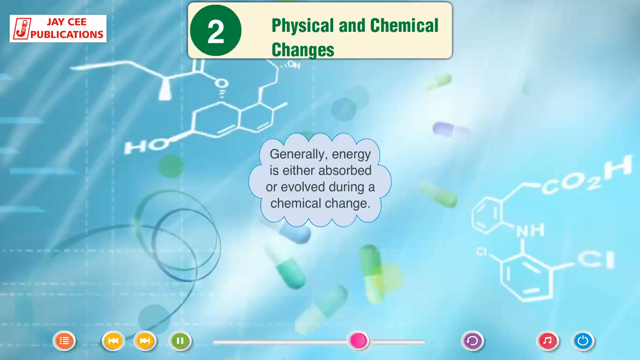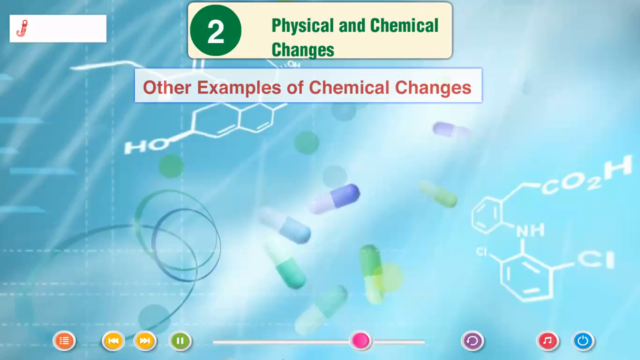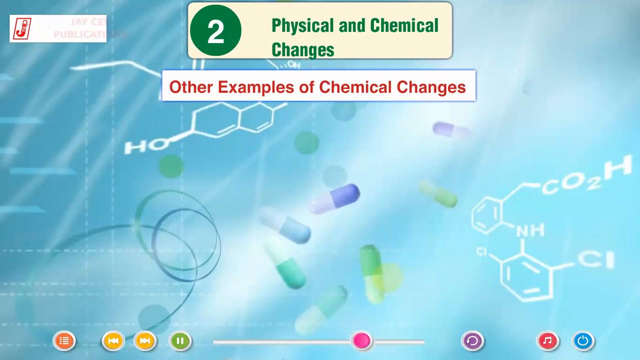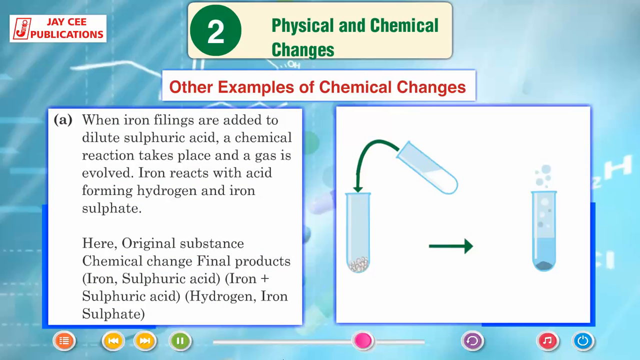Generally, energy is either absorbed or evolved during a chemical change. Other examples of chemical changes. When iron filings are added to dilute sulfuric acid, a chemical reaction takes place and a gas is evolved. Iron reacts with acid forming hydrogen and iron sulfate. Here, the original substances iron and sulfuric acid undergo a chemical change, and the final products are hydrogen and iron sulfate.